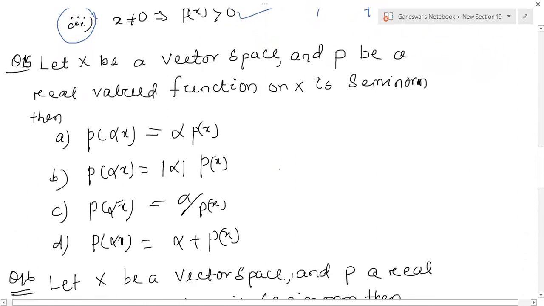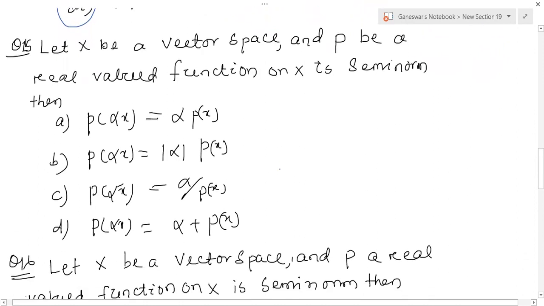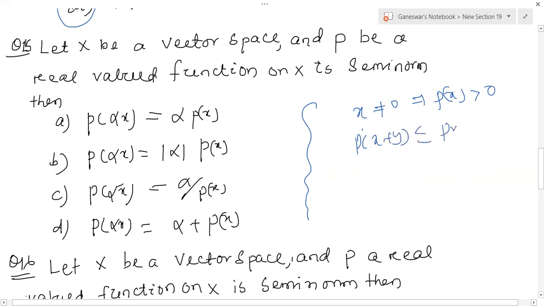Question 15. Let X be a vector space and P be a real valued function on X is semi-norm. But that is also a semi-norm condition. I have already discussed the semi-norm conditions. The first condition is that X is not equal to 0 implies that P of X is greater than 0. That is the first condition. And the second condition, P of X plus Y is less than or equal to P of X plus P of Y, that does not belong to this criteria.